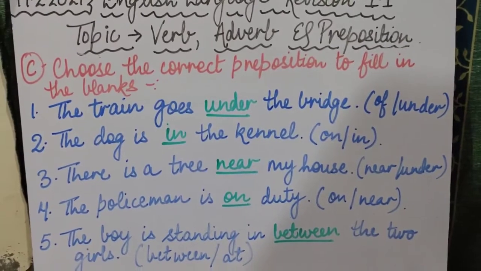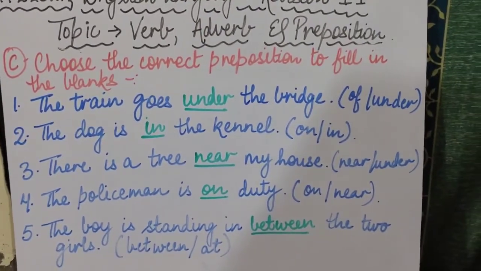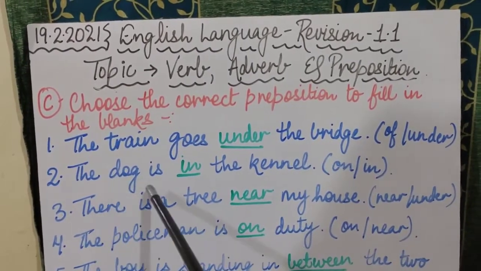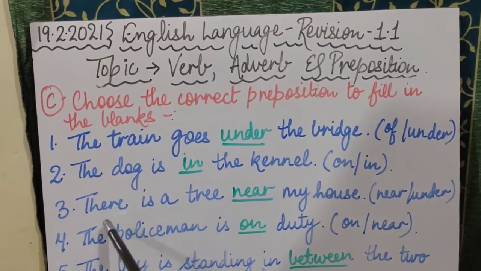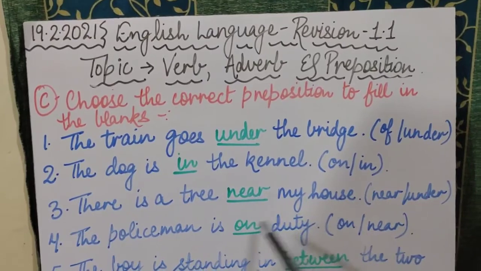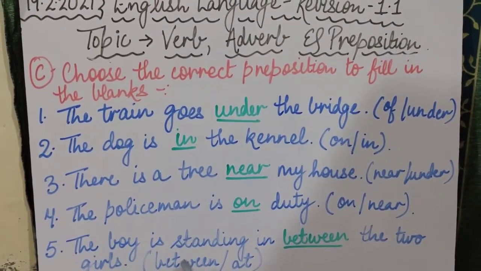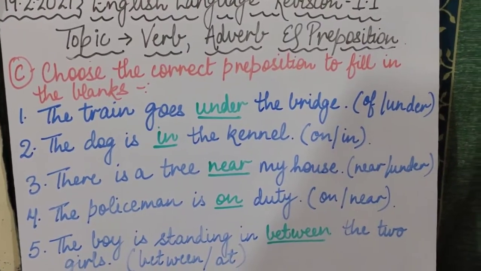Once again I am repeating this exercise. Listen to it carefully. First one, the train goes under the bridge. Second is the dog is in the kennel. Third, there is a tree near my house. Fourth, the policeman is on duty. And the last fifth one is the boy is standing in between the two girls.